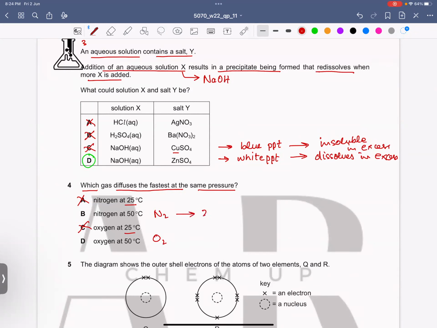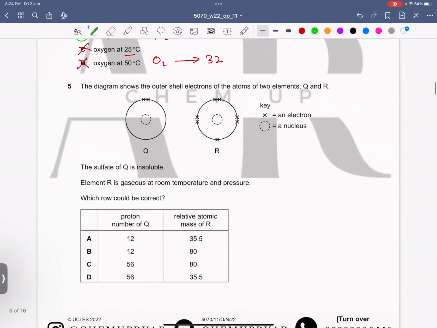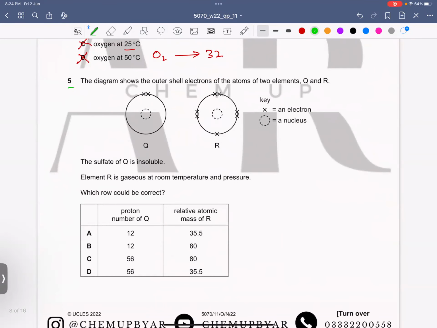If we go for their Mr, we will find 28 for nitrogen and 32 for oxygen. So oxygen has a heavier Mr, which makes it diffuse slower. So D goes wrong and B is the correct answer. Is this clear? Yes, sir. Now question number 5. The diagram shows the outer shell electrons of the atoms of two elements Q and R.